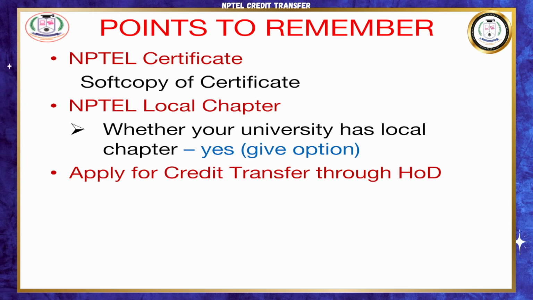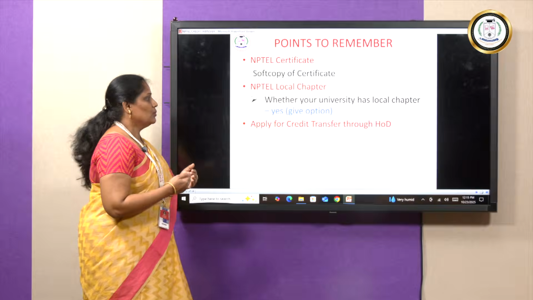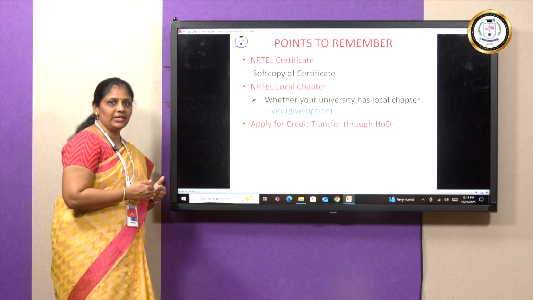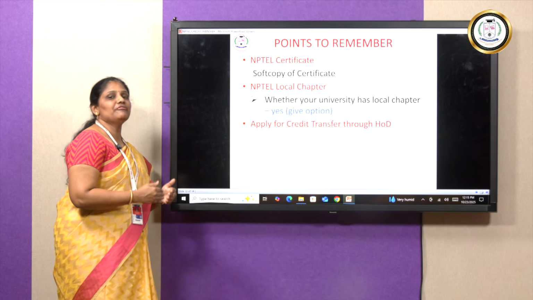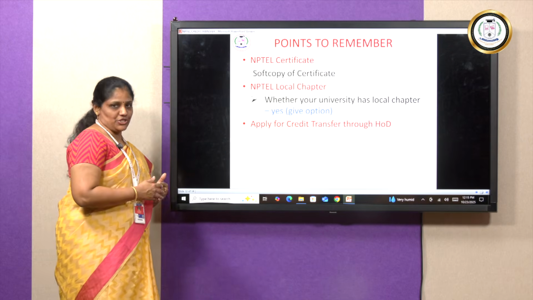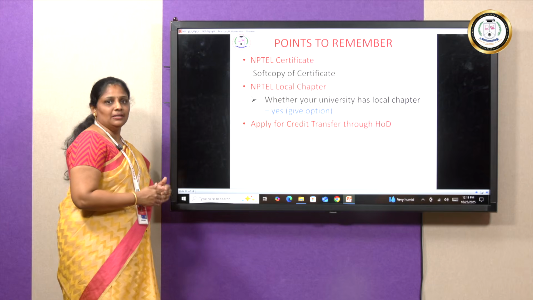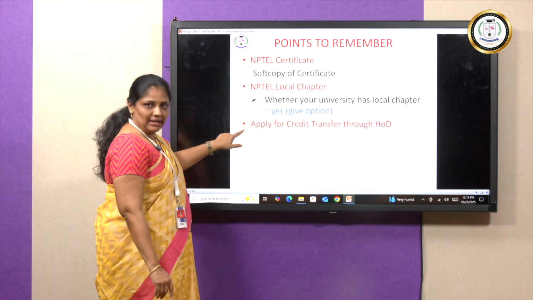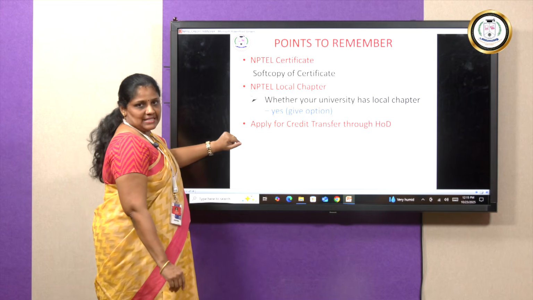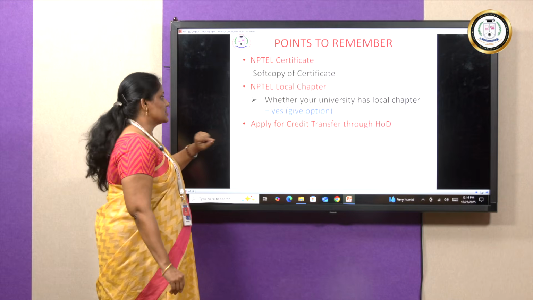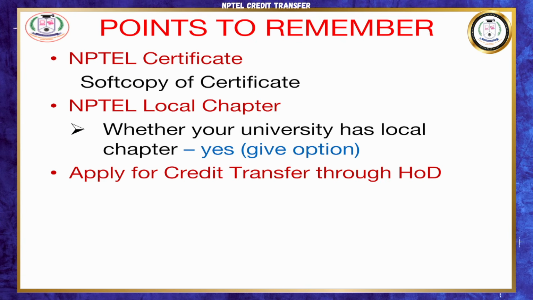So once you select the yes option in the credit transfer, after you take up your examination, you will have a soft copy of the certificate. Now what do you do with the soft copy of the certificate? You will have to apply for a credit transfer through your HOD or the year coordinator, okay, to the Dean Academics. Now when you do that, the verification of your courses will be done by the NPTEL local chapter.